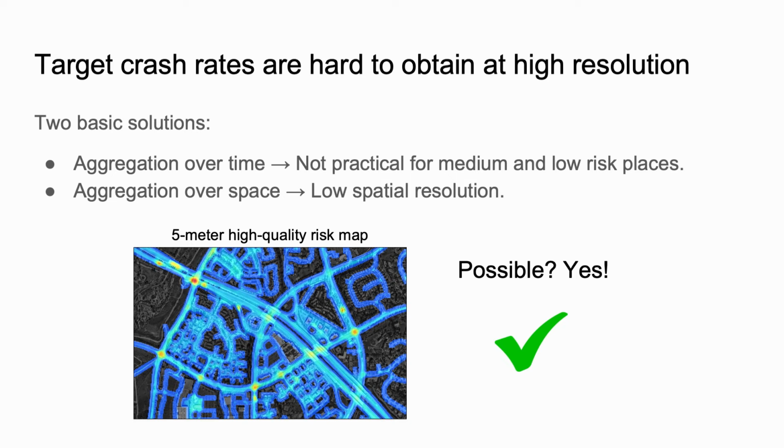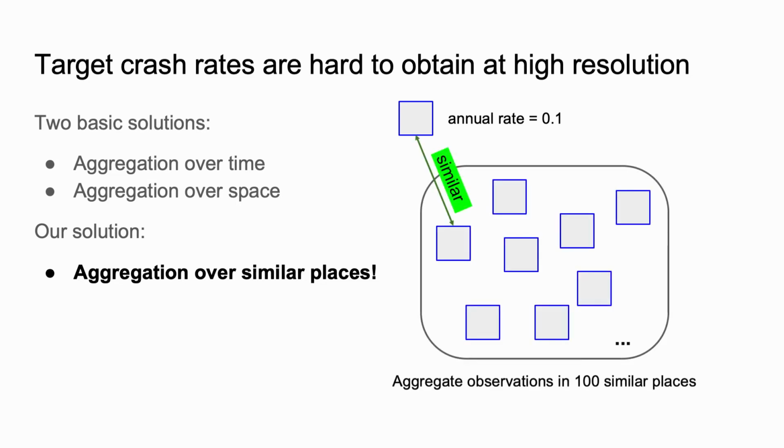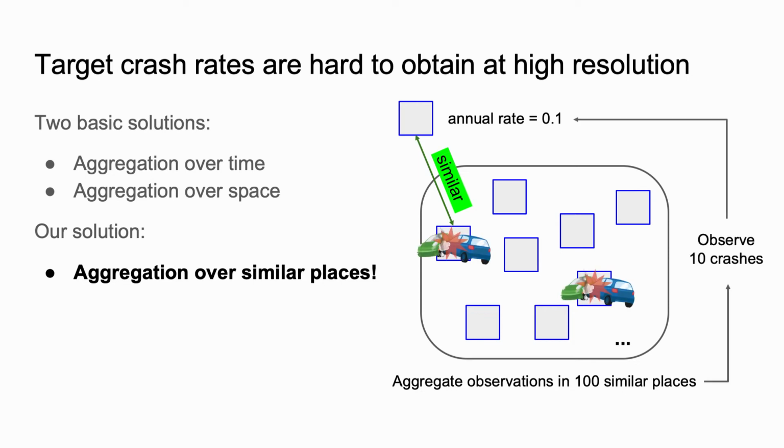In this work, we show that even when the crash data is sparse, it is still possible to create high-quality crash risk maps. Our solution is based on an intuition that similar places should share a similar crash rate. Based on this intuition, to estimate the crash rate, instead of aggregating crashes over nearby locations, we can aggregate crashes over similar locations. For example, suppose we have 100 similar places, and if we observe 10 crashes at those places in 1 year, then the annual crash rate is very likely to be 1/10.